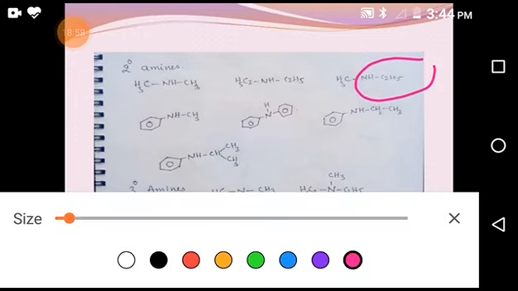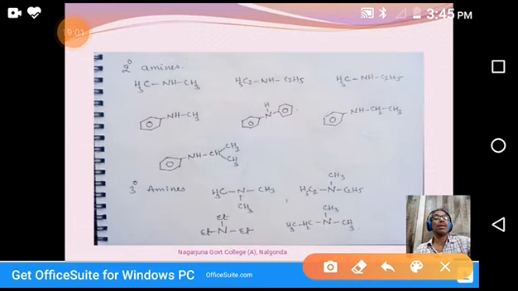Coming to the next compound, this one. You see, in the common method, it is a mixed secondary amine. One is a phenyl group, the other is a methyl group. That's why it is called methyl phenylamine. The common name is methyl phenylamine.